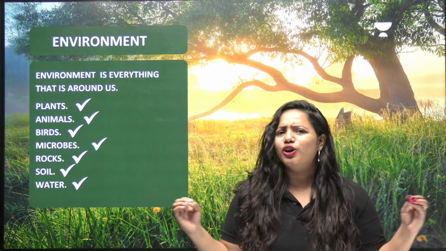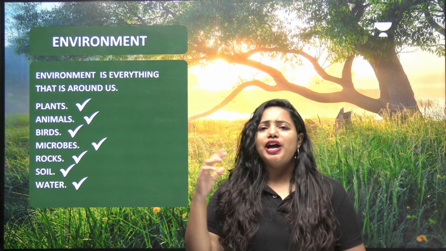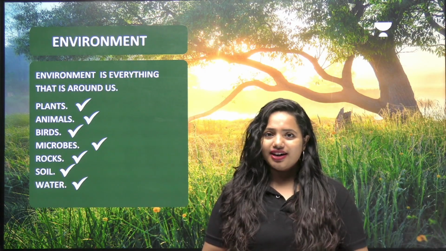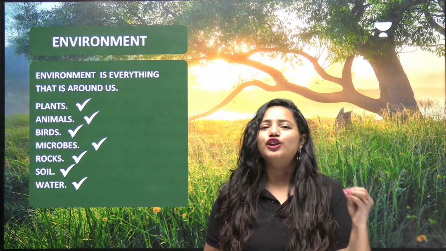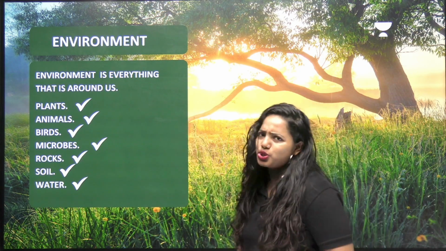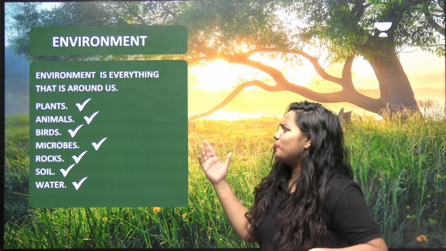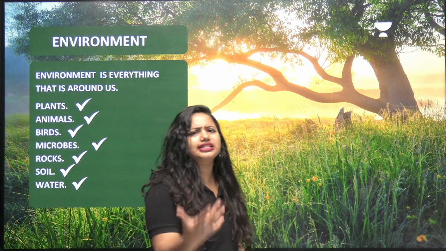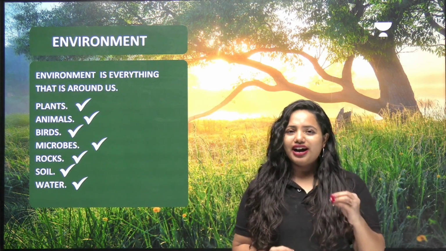Based on this, we have categorized factors into two as biotic factors and abiotic factors. Biotic factors are living things. Abiotic factors are non-living things. So let's have a look into it. Environment is everything that is just around us. So plants, animals, birds, microbes, rocks, soil, sand, all these are considered as various factors of our environment.